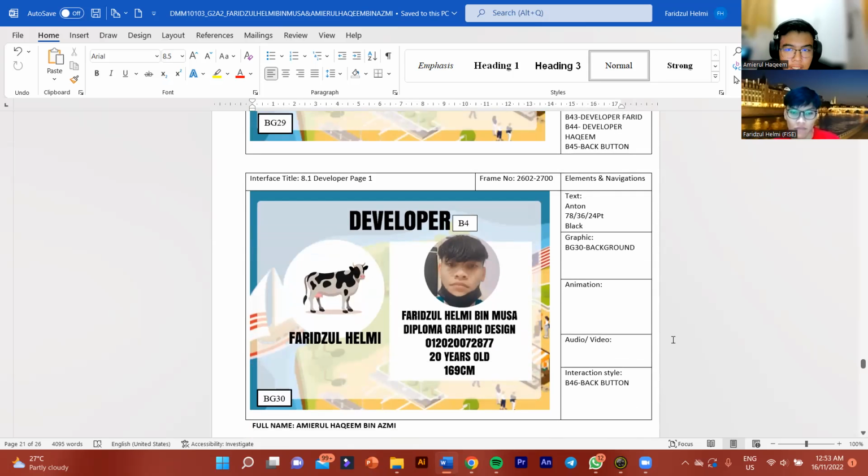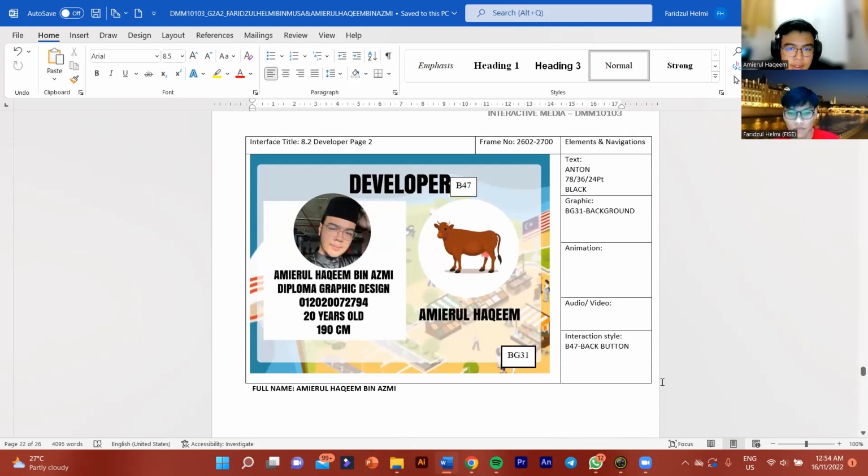So this is when we click B43, developer Farid. We use Anton 78, 36, and 24 PT in black. BG30 is for the background, and the interaction style is B46, the back button. This part is me, Hakim: B47 and BG31. We have Anton 38, 36, and 24 PT in black. B47 we use for the back button.